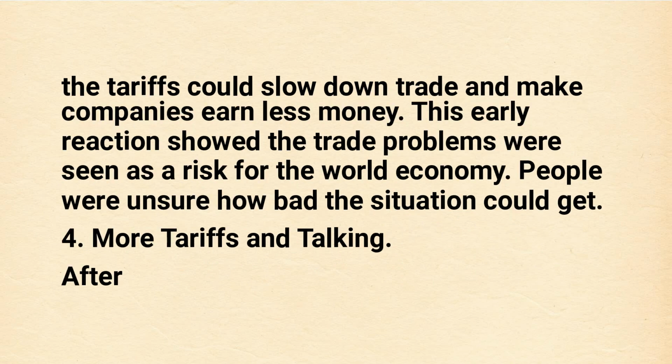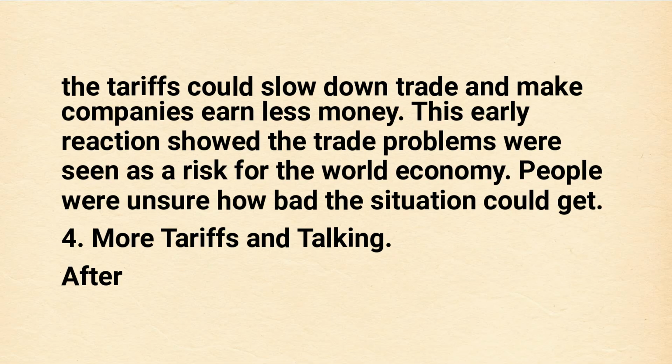They worried that the tariffs could slow down trade and make companies earn less money. This early reaction showed the trade problems were seen as a risk for the world economy. The people were unsure how bad the situation could get.